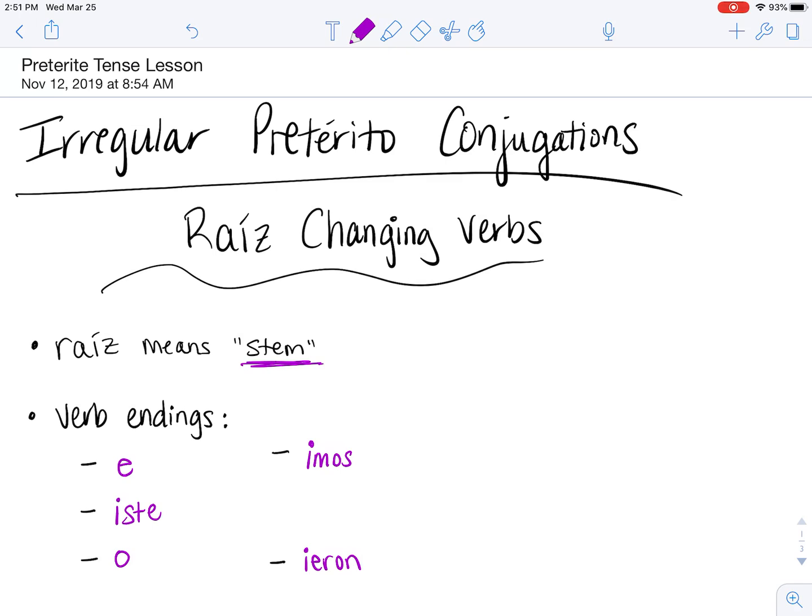For your ellos, ellas, ustedes form, you're going to have ieron, or eron. We're going to see a couple that are going to get a special ending there, and I will show you those in just a bit. There's only a few that get this. The rest will get the regular ieron. All right, so say these endings with me. Iste, o, imos, ieron, or eron.